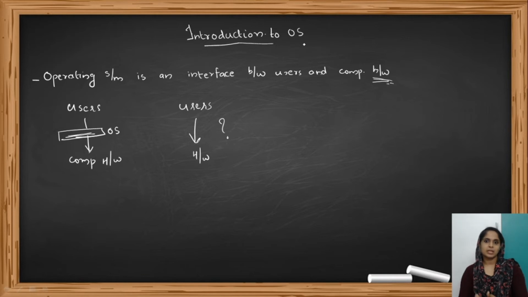That's the same thing happening here in operating system also. The operating system acts as an interface between the computer hardware and the users so that it makes it easier for the users to use the computer hardwares. That's why even though the users can directly access the computer hardwares, we don't normally do so. Why? Because the operating system makes it more convenient for the users to access the computer hardware.